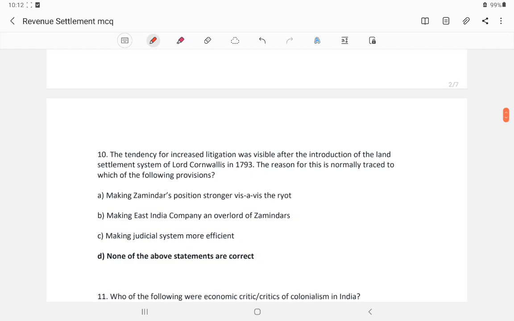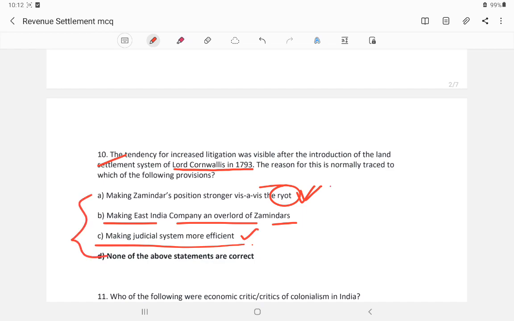Question number 10. The tendency for increased litigation was visible after the introduction of the land settlement system of Lord Cornwallis in 1793. The reason for it is normally traced to which of the following provisions? After the introduction of the Land Settlement Act by Lord Cornwallis, litigation increased. What was the reason? Making the zamindar's position strong with respect to the peasants, making the East India Company an overlord of the zamindar, making the judicial system more efficient. This was the work of Cornwallis. So none of the statements is correct.